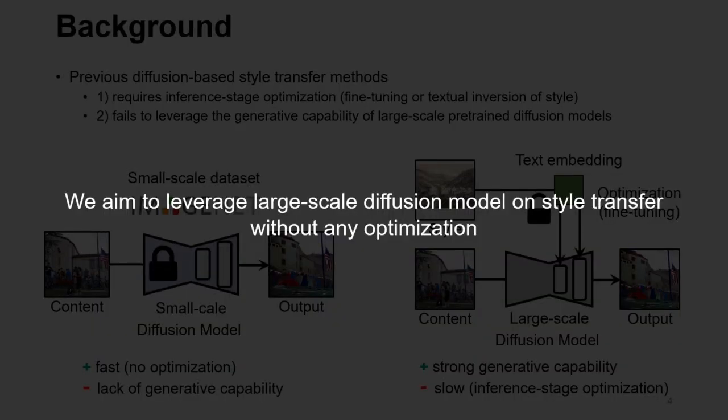In this paper, we aim to leverage a large-scale diffusion model for style transfer without any optimization, for utilizing its prominent generative capability and faster speed.